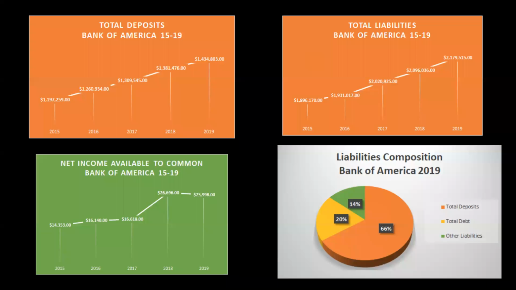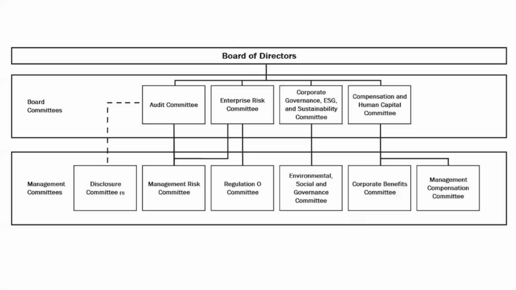The composition of liabilities consists of two main accounts: deposits and the total debt emitted by Bank of America. The overall liabilities of the corporation follow an increasing pattern in the last years. The net income available to common stockholders also follows an increasing pattern until last year. All these loans conforming the corporation's asset portfolio needed competent risk management to assess them.